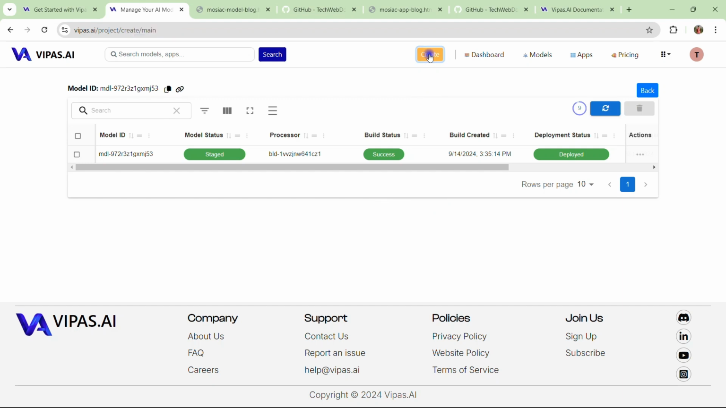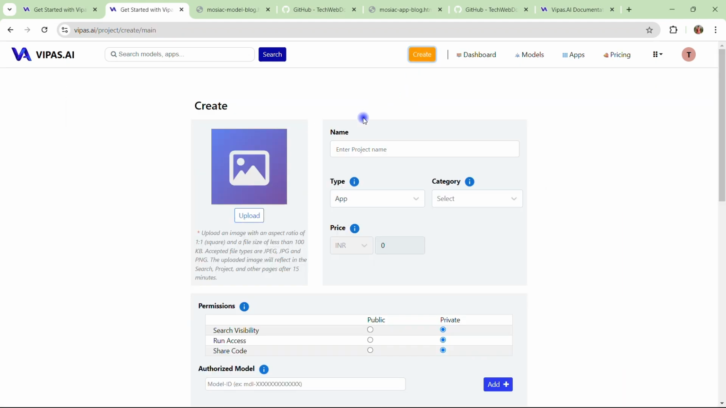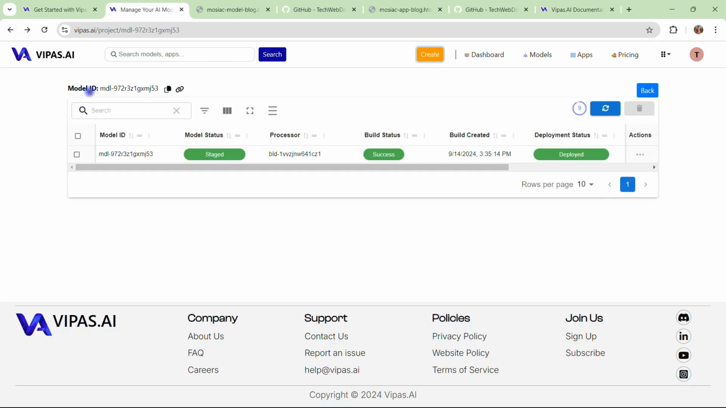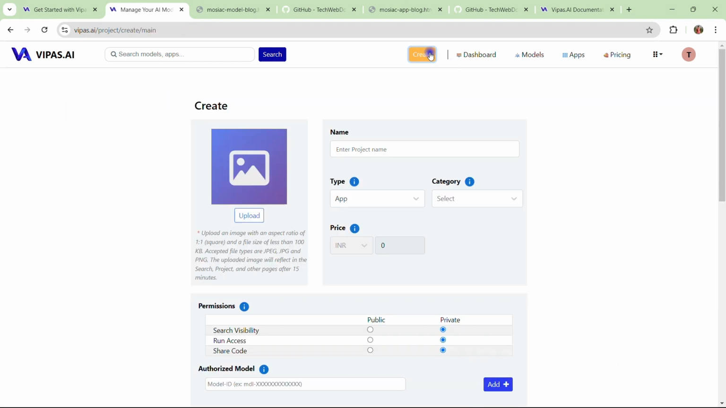Now if I hit create from here, one more thing I forgot to tell you. If we go back, you can see this is the model ID that we need to use in the app creation, because we also need to tell the app which model we want to use as the underlying model. Let me copy the model ID link. Now I should click here, create.